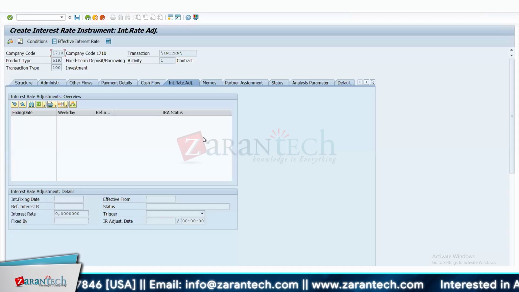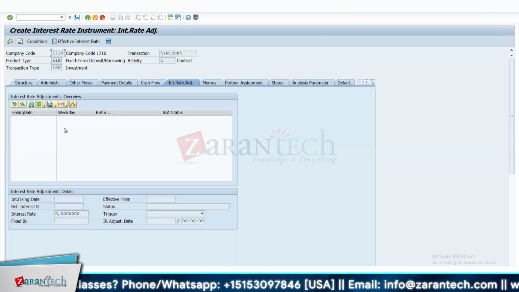What's the difference between the interest rate here and the one in the first tab? In the first tab, we have taken the fixed rate interest. In case we take a floating rate interest, where the interest rate changes, for example every quarter, like a live borrowing, I can put the changed rate and the from-to date here, right?